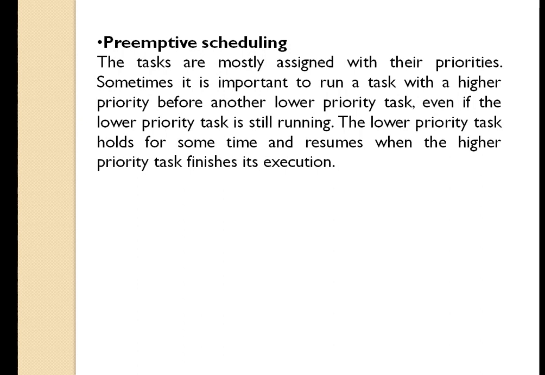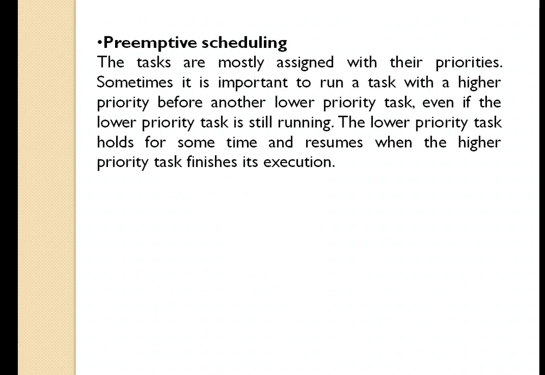The tasks are mostly assigned with their priorities. Sometimes it is important to run a task with a higher priority before another lower priority task, even if the lower priority task is still running. So when there are two processes, one process will have the higher priority and the other process will have the lower priority. In this case, the CPU will execute the process having higher priority. The lower priority task holds for some time and resumes when the higher priority task finishes its execution.